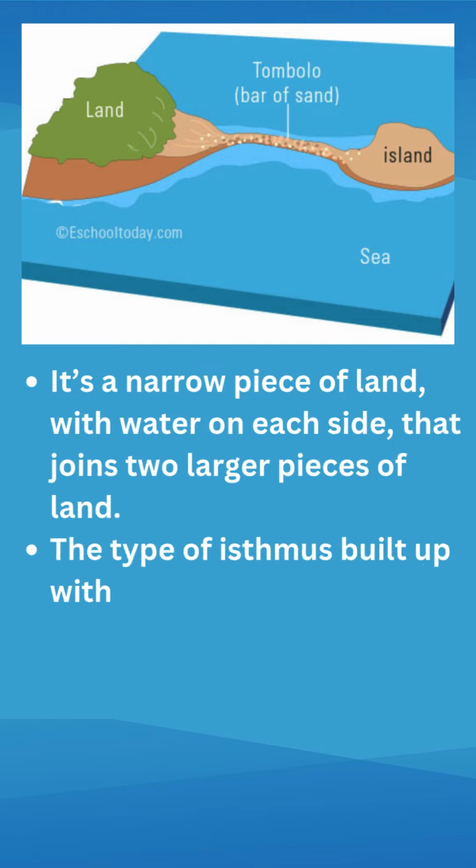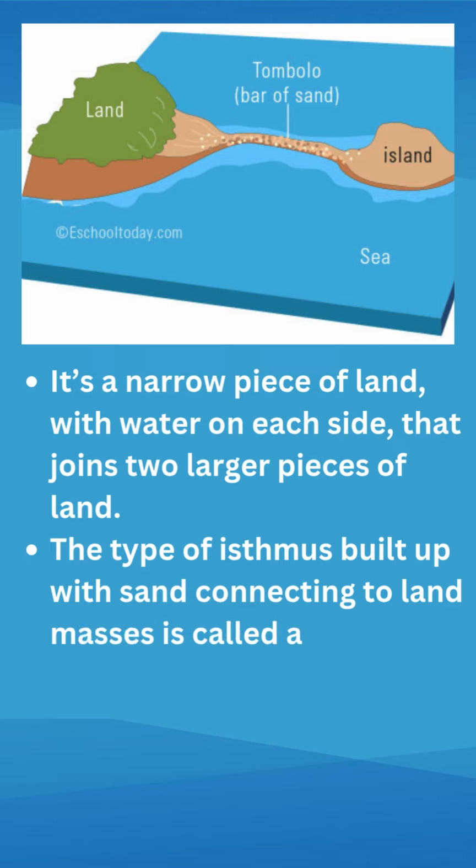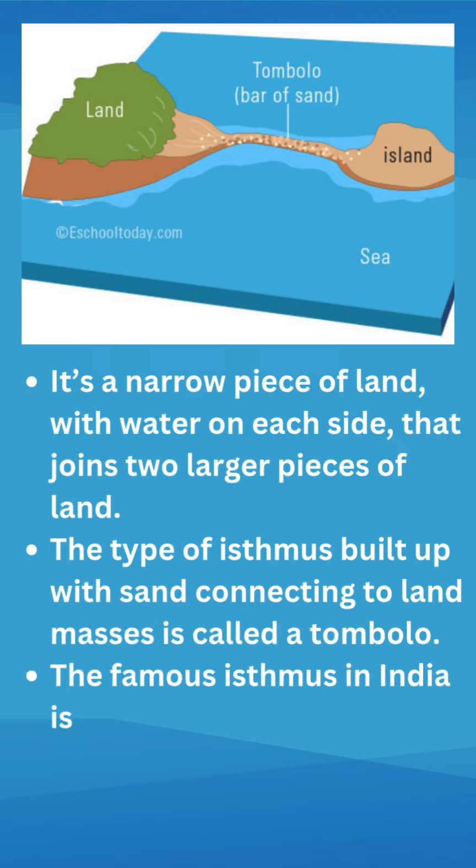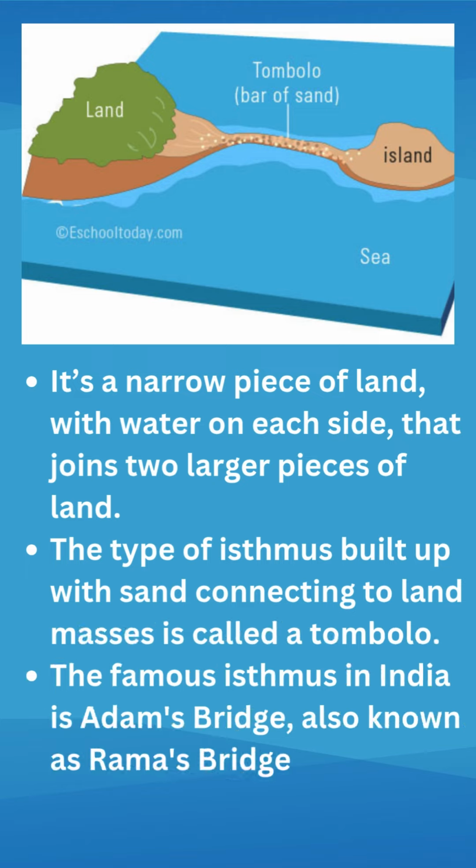The type of isthmus built up with sand connecting two land masses is called a tombolo. The famous isthmus in India is Adams Bridge, also known as Rama's Bridge or Rama Setu.